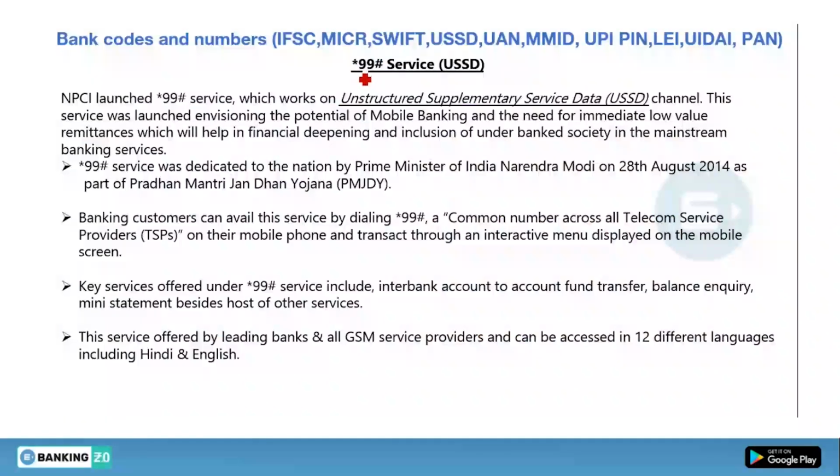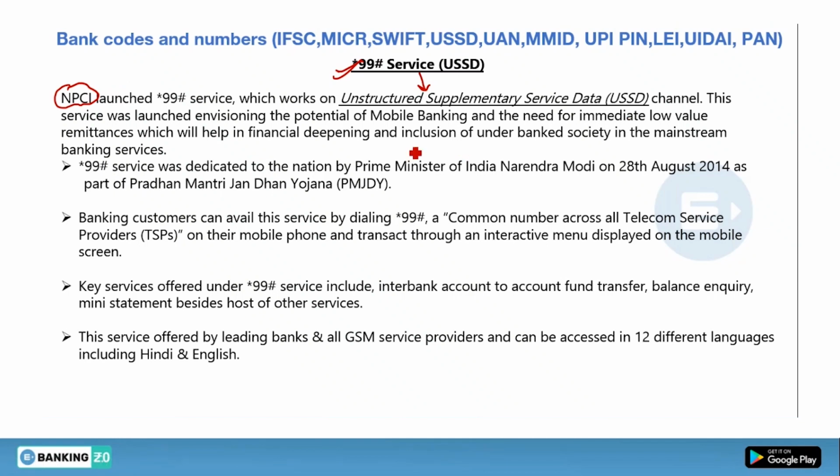Now we will discuss the star 99 hash service, that is USSD. So what is the full form of USSD? Unstructured Supplementary Service Data, and it is launched by NPCI.